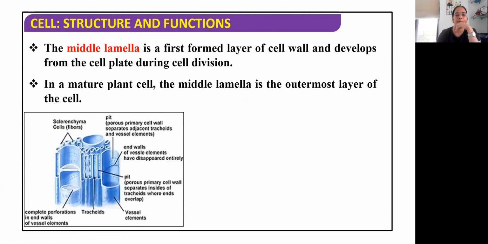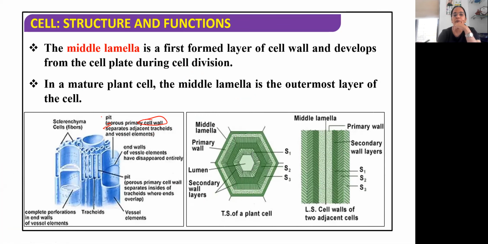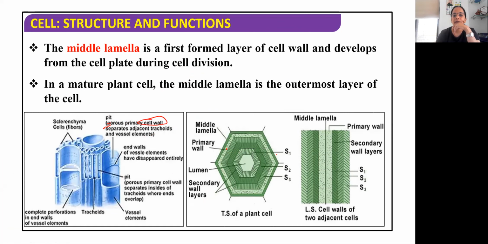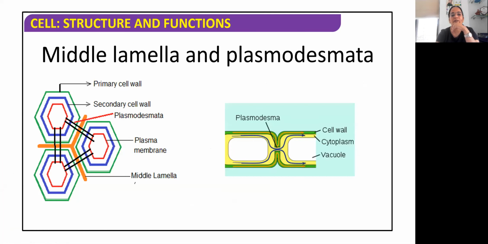See here, you can see the pit which is there in the tracheids of the xylem. Okay, so the primary cell wall is porous in the case of trachea. That is again an important thing to remember. See here, this is the middle lamella. The way we said, middle lamella, inside it the primary cell wall, then S1, S2 and S3, and then the cell membrane. That is how the structure is.